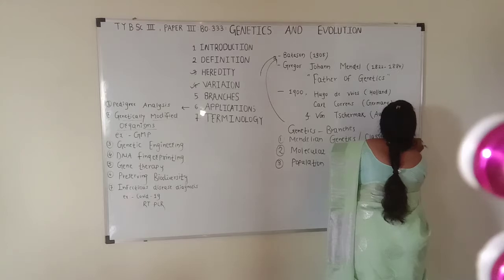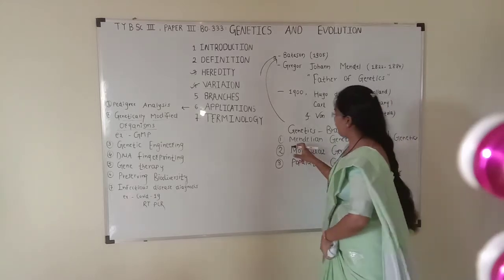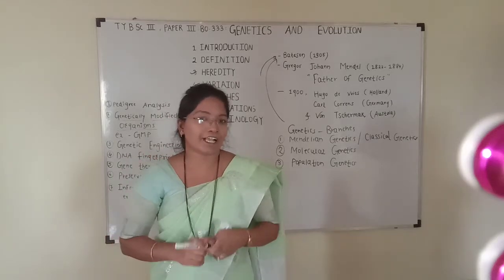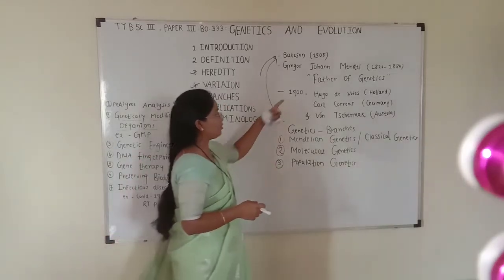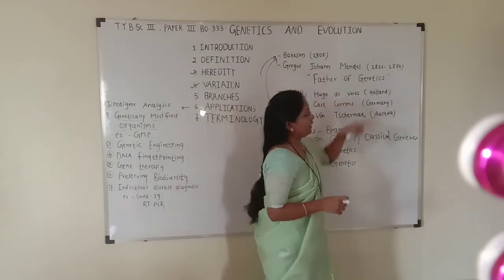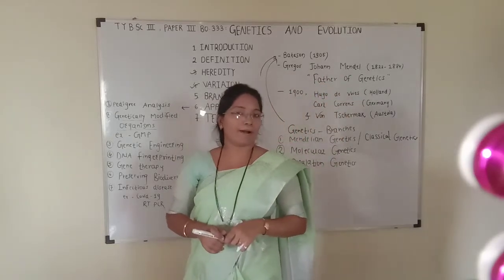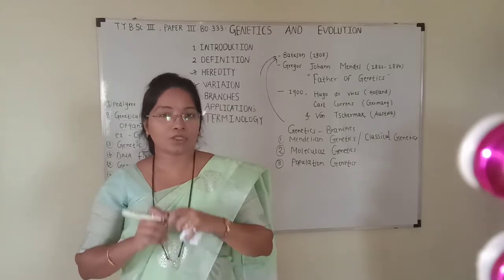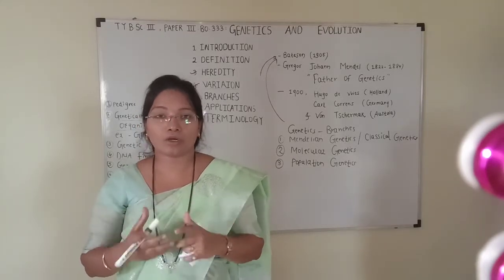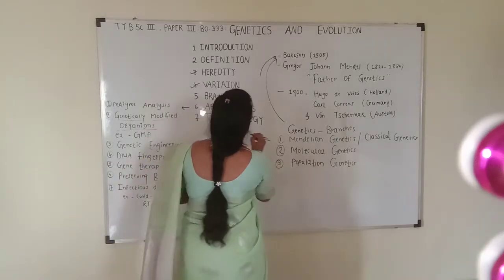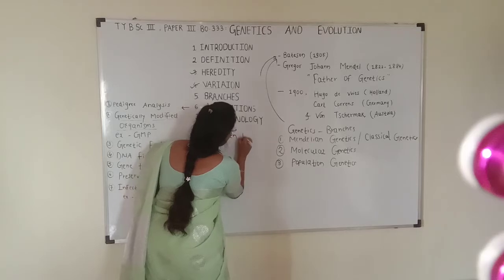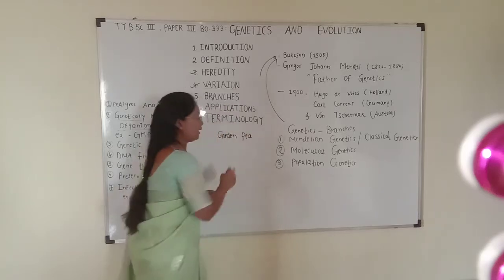Let us see one by one. Mendelian genetics. When we are dealing with genetics, how can we forget the father of genetics? Scientist Gregor Johann Mendel is called the father of genetics. Mendel conducted breeding experiments, that is, crossing experiments, on the garden pea plant.